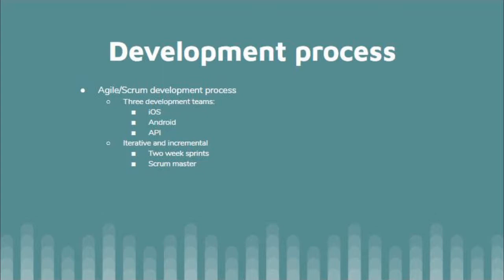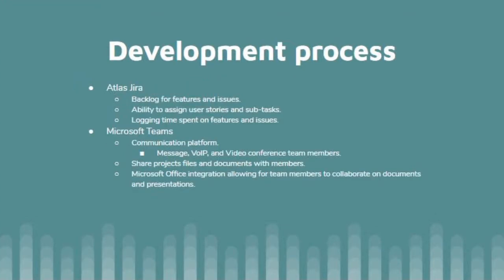Overall, I'd say we work together pretty well as a team, and we haven't had a lot of barriers in communication or anything like that. Obviously, that's pretty hard to quantify and show on paper, but just for personal experience, I think that's important to add. For backlog and documentation, we used Atlassian Jira. All development team members were able to assign user stories and subtasks and log time on said tasks.